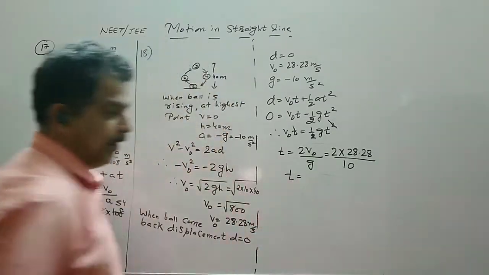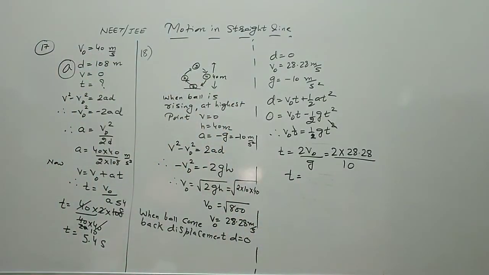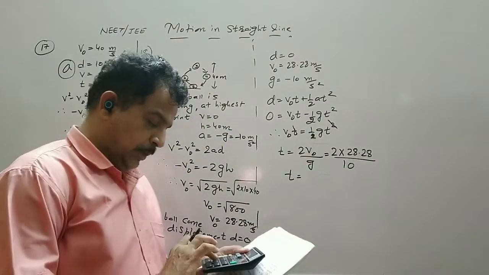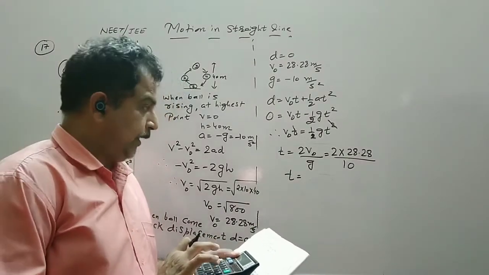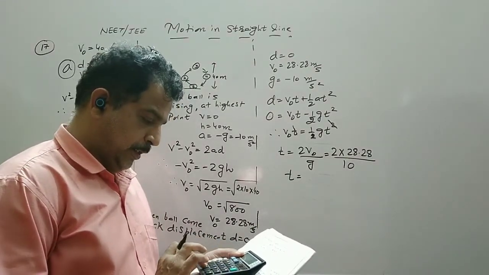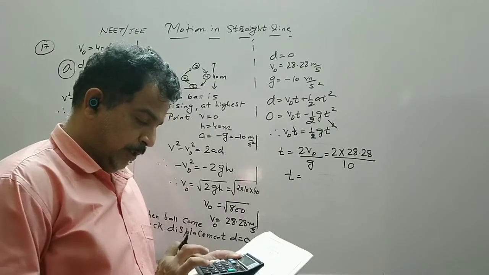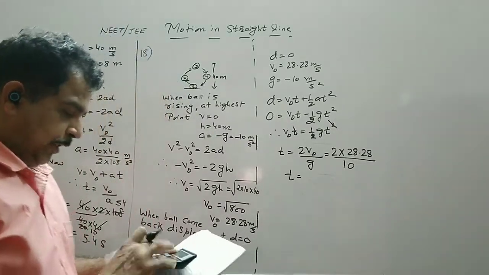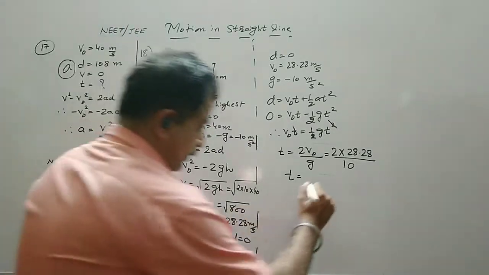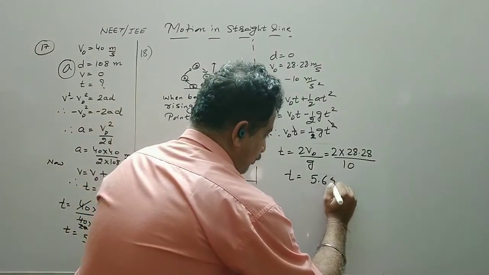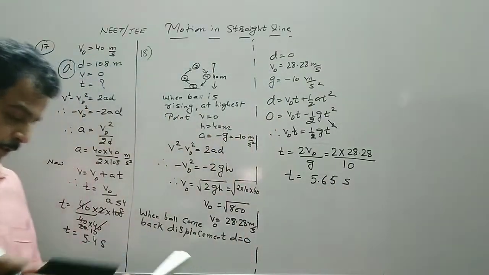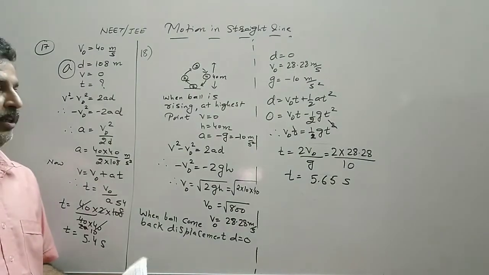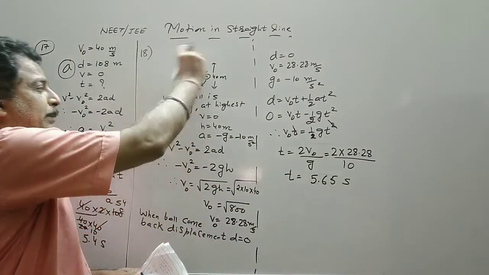So now let us do this calculation: 28.28 multiplied by 0.2 comes out to be 5.65 second. So this is the time taken by one ball to come back to its hand.